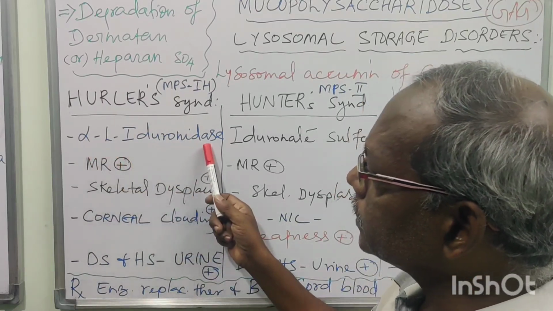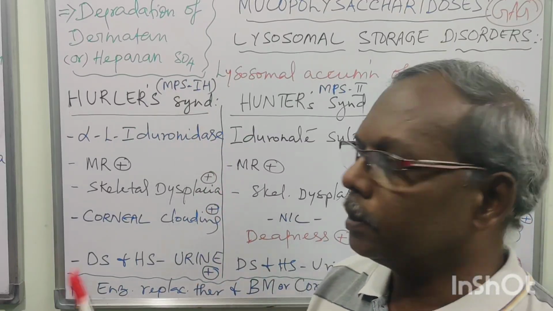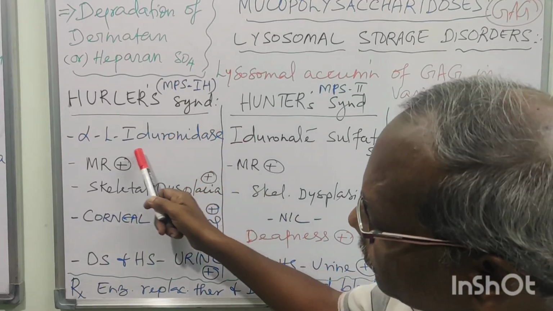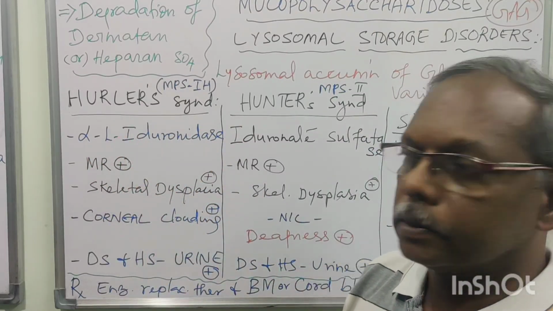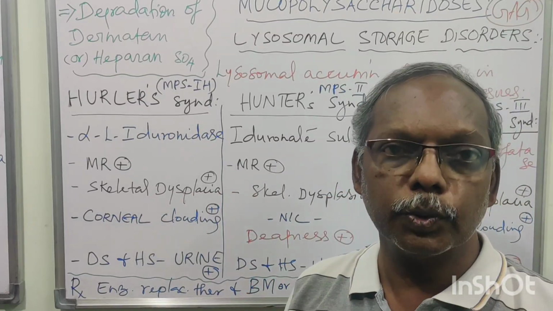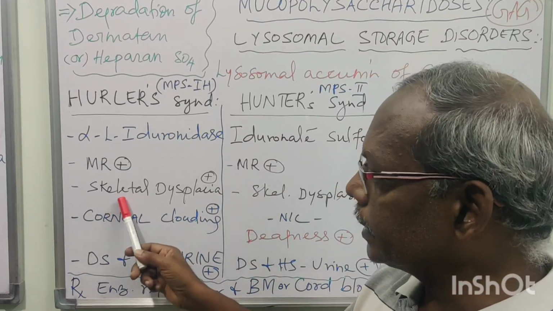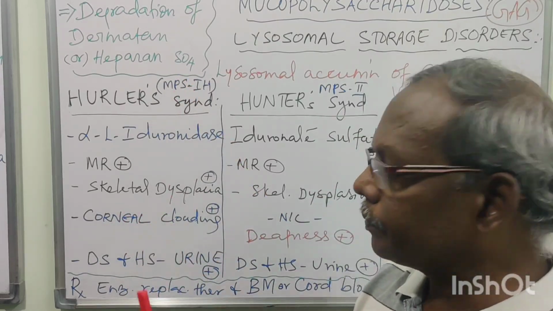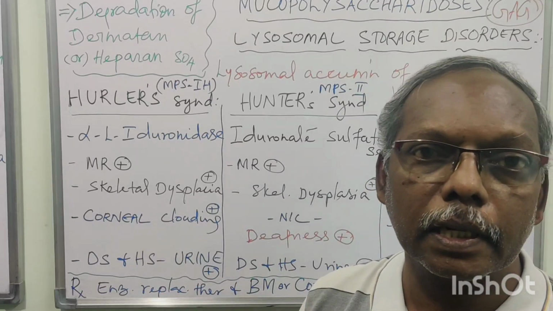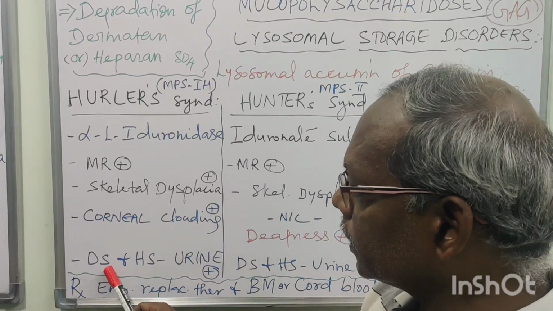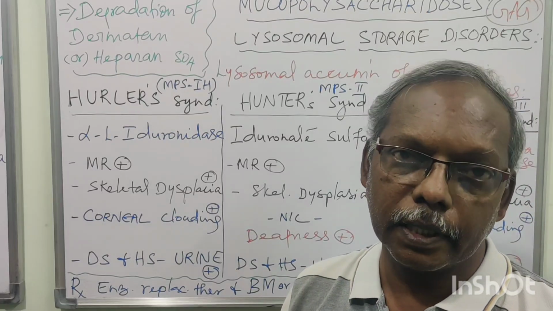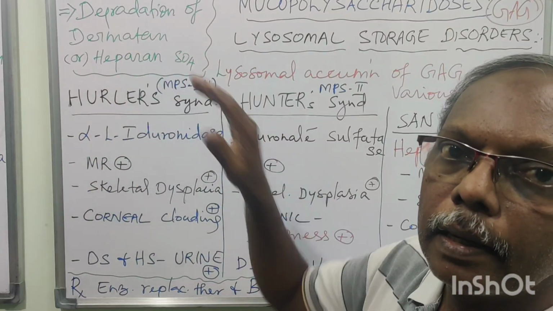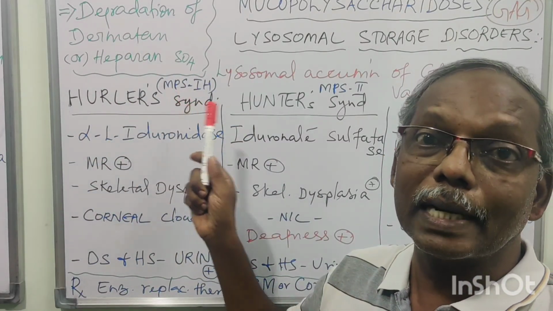Here the enzyme defect is alpha-L-iduronidase. The main problem is mental retardation. Second is skeletal deformities. Usually the growth of the bone will be retarded, skeletal dysplasia. Then the GAG will get accumulated in the cornea, so they will have corneal opacity or corneal clouding. And then in urine they will have both Dermatan sulphate and Heparan sulphate. So these 5 findings are enough for Hurler's syndrome, MPS 1H.